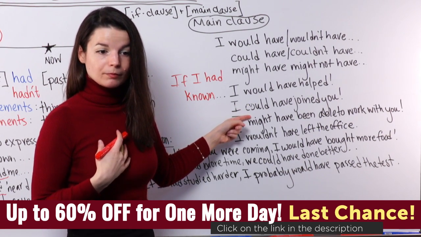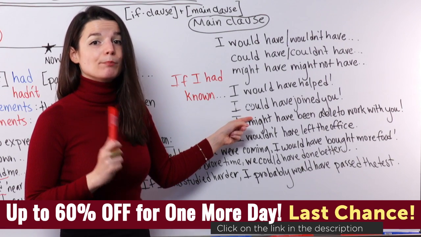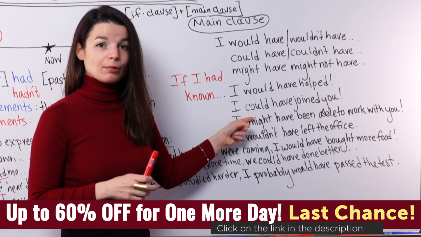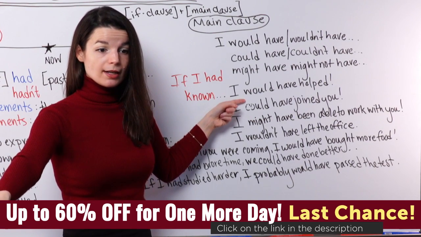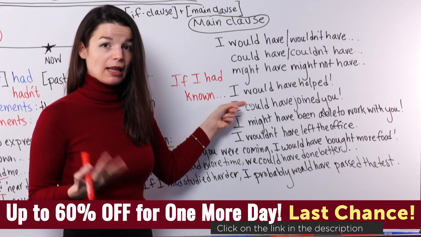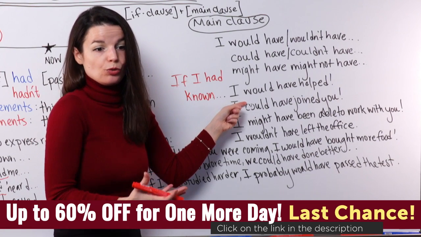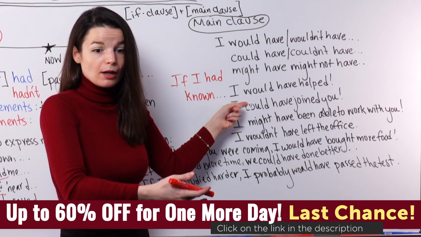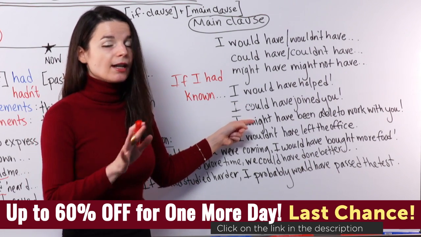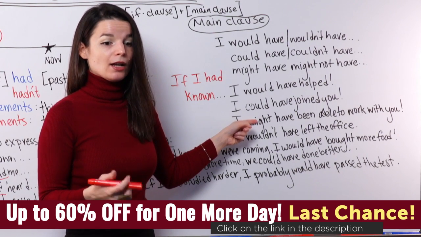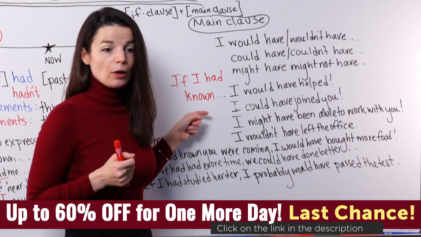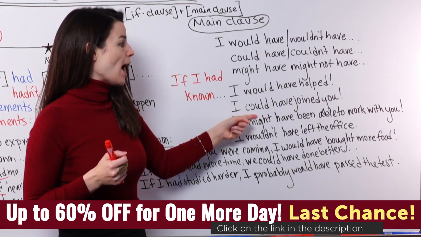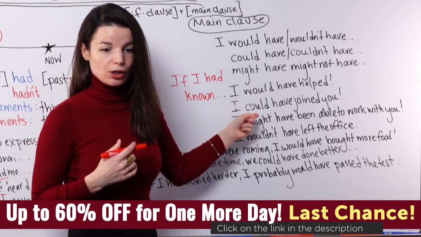Could, however, refers to possibility. So only possibility. This means there's no plan, actually. Would is like a plan. I have a plan for something. I intend to do something. I'm going to do something. Could doesn't have that feeling of a plan. Only possibility. So if I had known, I could have joined you.